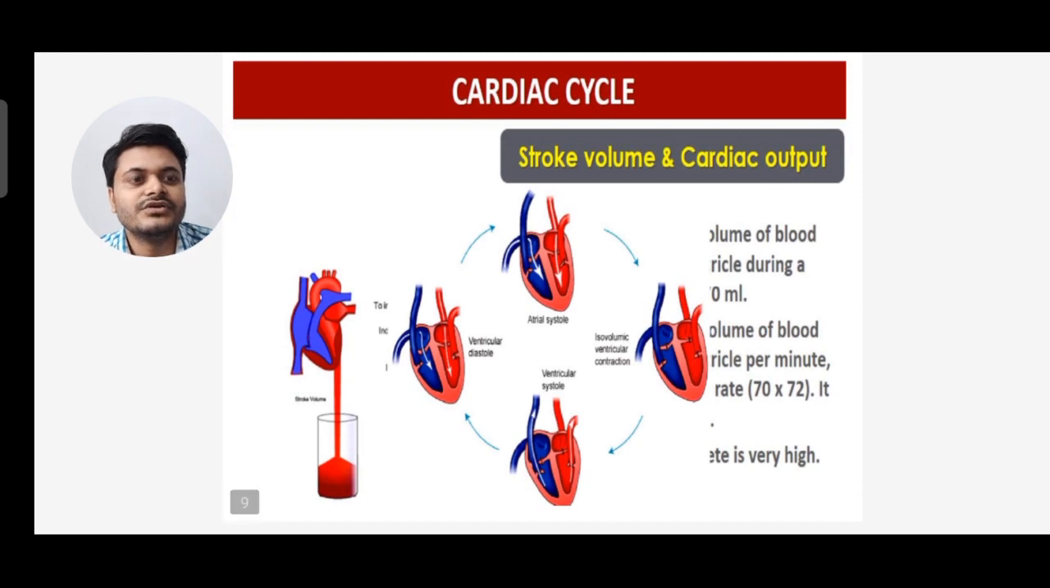Now stroke volume and cardiac output: the volume of blood pumped by the ventricle per minute.